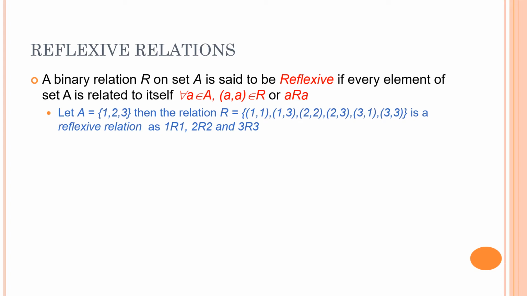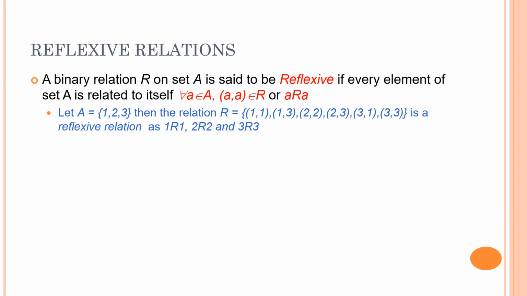Say for example, if A is the set {1, 2, 3}, then the relation {(1,1), (1,3), (2,2), (2,3), (3,1), (3,3)} is a reflexive relation. As you can see, 1 is related to 1 as the pair (1,1) is there, the pair (2,2) is there, and the pair (3,3) is there. That means 1 is related to 1, 2 is related to 2, and 3 is related to 3. What it means is, all the elements of the set are related to themselves.